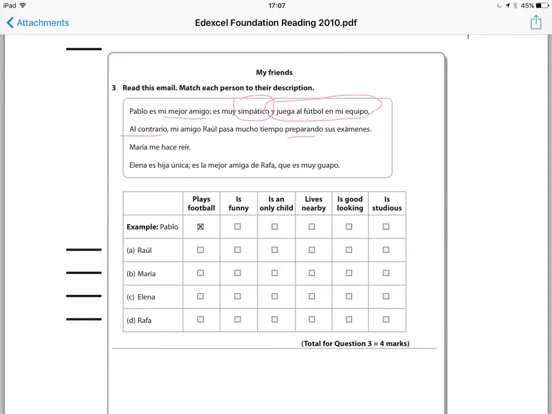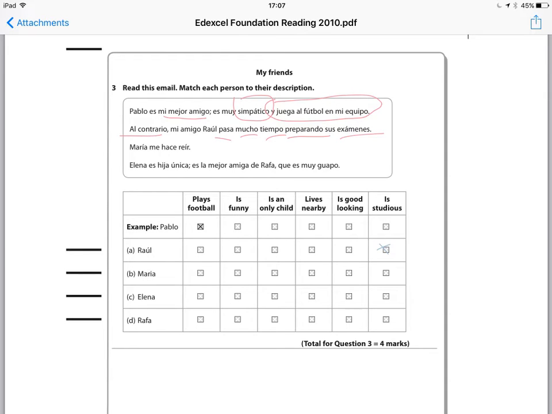Okay, preparando looks a bit like the English word to prepare. Exámenes looks like the English word exam. Mucho is a lot of tiempo, time. Pasa here means he spends a lot of time preparing for his exams. So we can have a look at the categories again, and we can decide that he is studious.